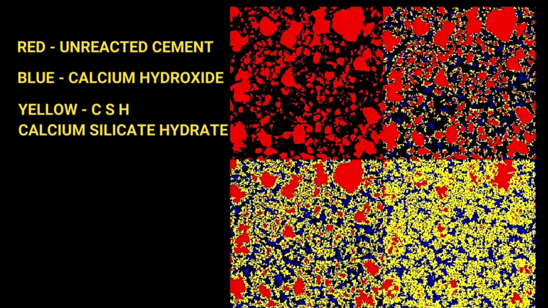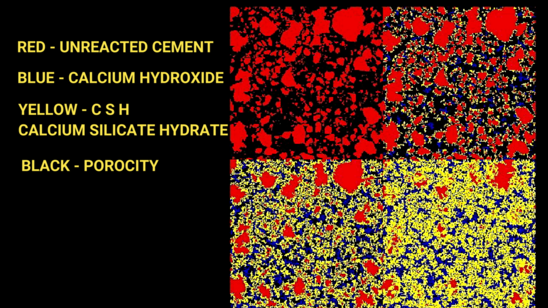Here I am showing a picture, friends. The figure shows 4 stages of hydration in a microstructural model of calcium silicate hydration. The degrees of hydration are: top left is 0, top right is 20%, bottom left is 50% hydration, and bottom right is 87% hydration. Red color is the unreacted cement, blue color is the CH, yellow is the CSH phase, and black color is the porosity.